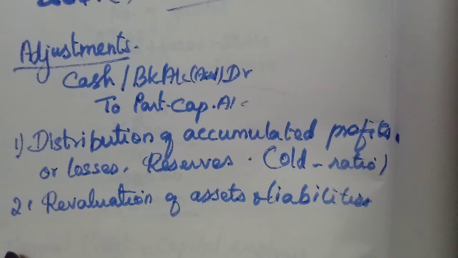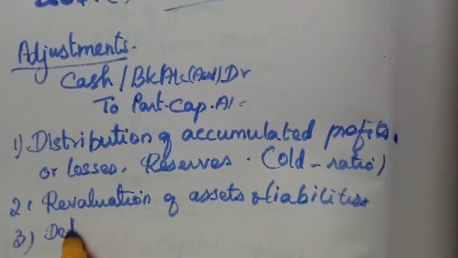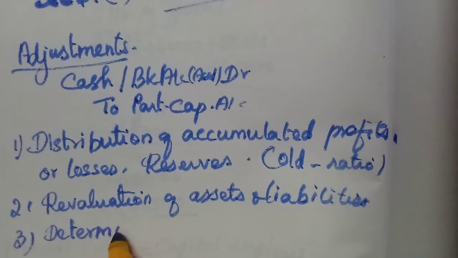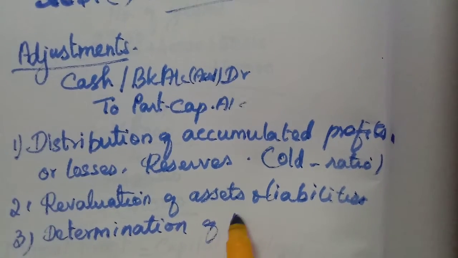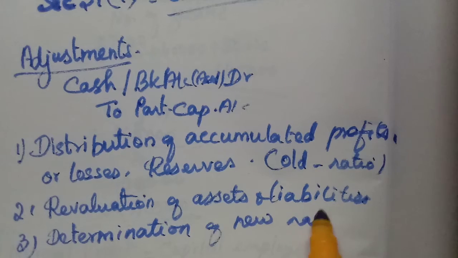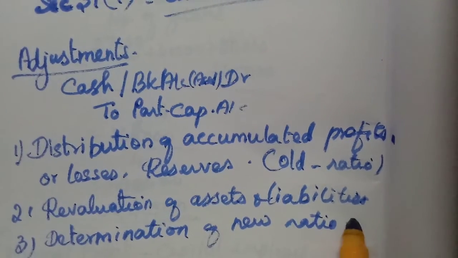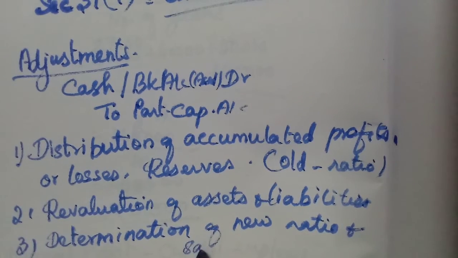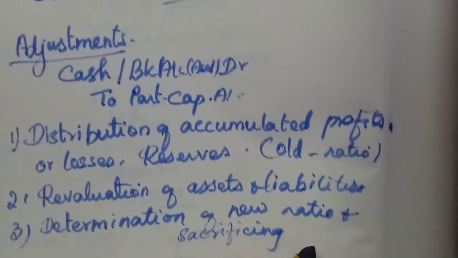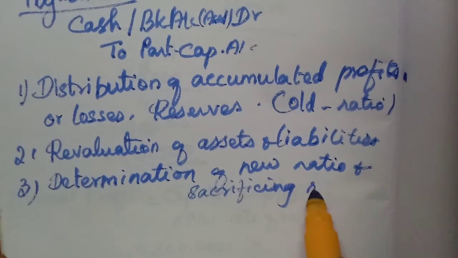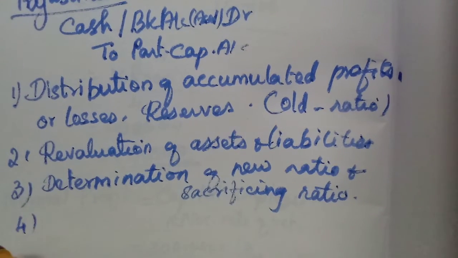Then determination of new profit sharing ratio. Here the old partners have to sacrifice, that is called sacrificing ratio. That is the third step.